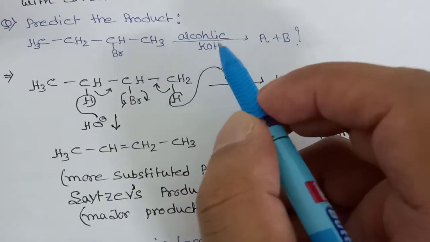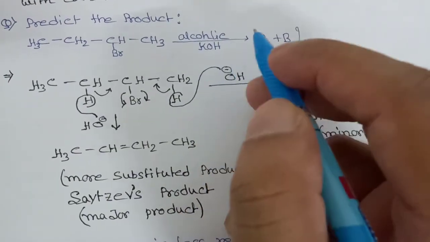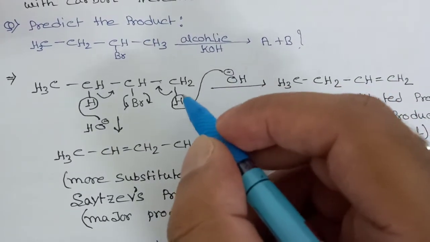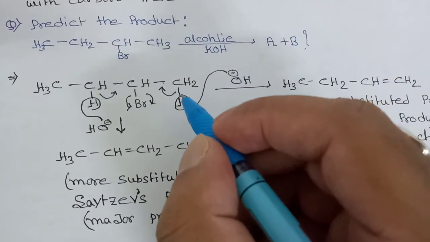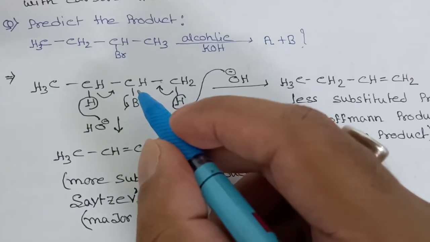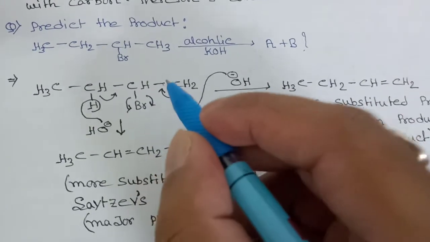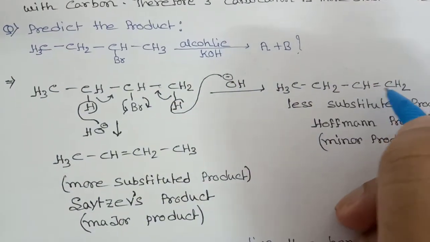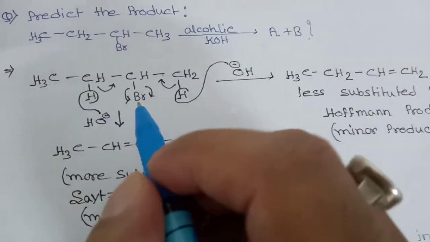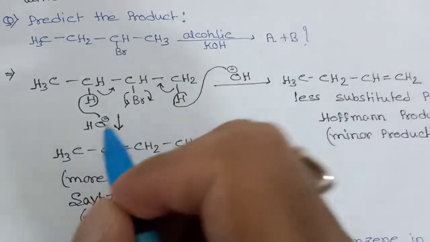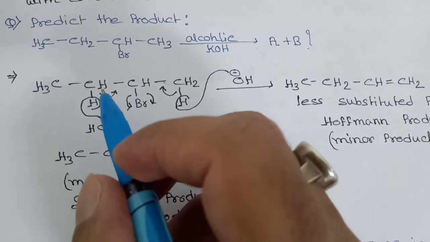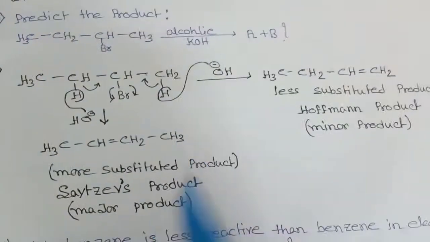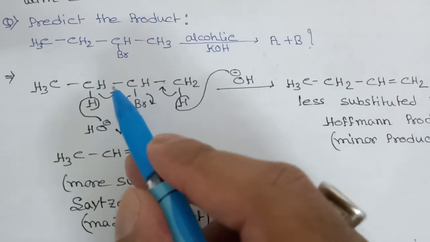Now alcoholic KOH can break into K plus and OH minus. Now OH minus will take 1 beta hydrogen from here. So this bond will go there and this halogen will go out. So there will be formation of a double bond in this way. And another option is this OH group can take this beta hydrogen also. So this bond can go here and this halogen can go out. So there will be formation of a double bond here.